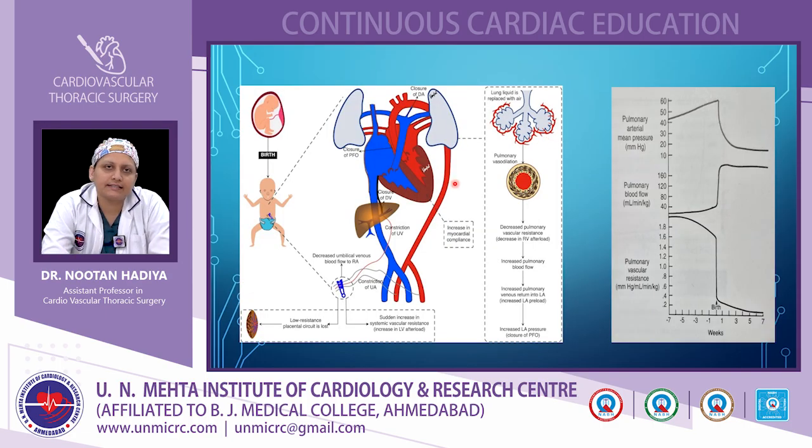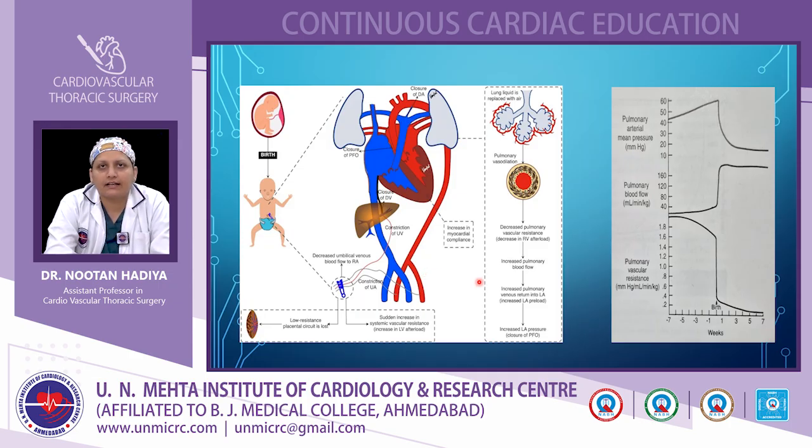So what are the changes that occur from fetal circulation to adult circulation? After birth, the placenta, which was the site for oxygenation in the fetus and the site of lowest vascular resistance, is lost. Due to this, there is a sudden fall in systemic vascular resistance. Also there is closure of the ductus venosus, and the placenta, which was responsible for the secretion of prostaglandin E2 that maintains the patency of the ductus arteriosus, is lost.